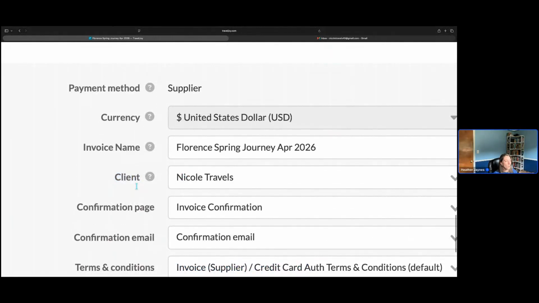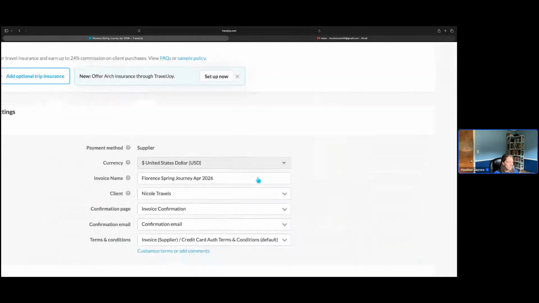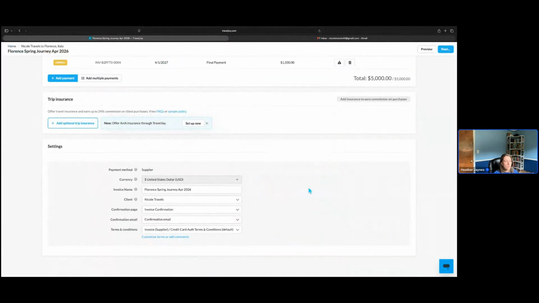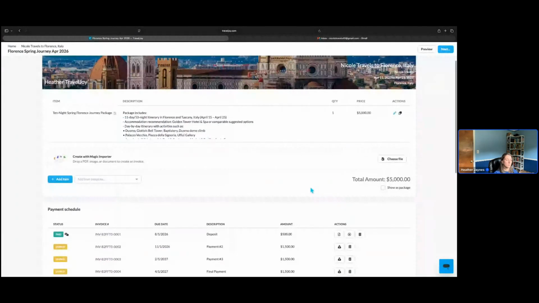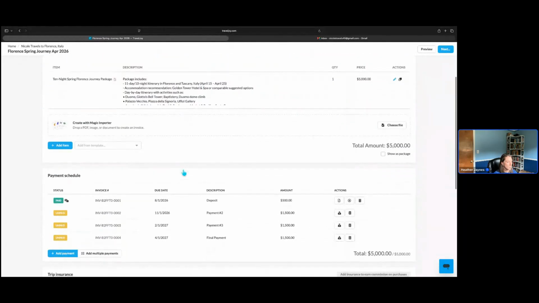If you have more than 1 client on a trip, you'll be able to use this drop-down field to change the client that this invoice is assigned to, because you'll want each client who is paying for themselves to have their invoice assigned to them. Now, I know that if you have 1 document with the total package price for both of them, it might be a little difficult to separate these payment schedules and the total package cost, but you can still use the importer to get all of the information and the actual payment schedule itself.